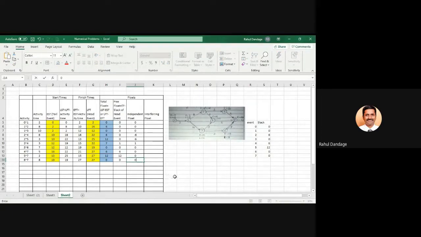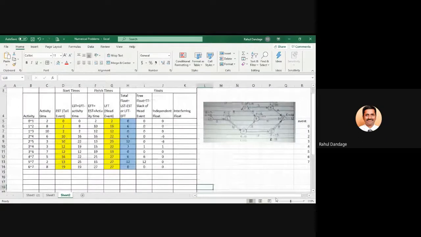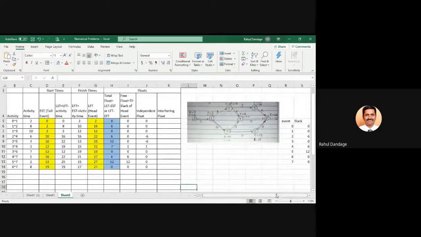Now check your values. If you have any doubt, you can ask. Free float values already are there.